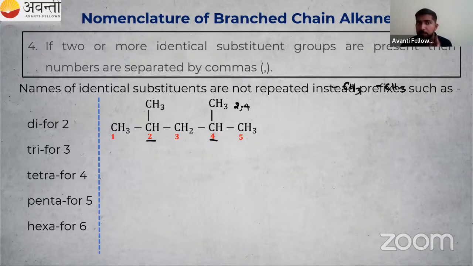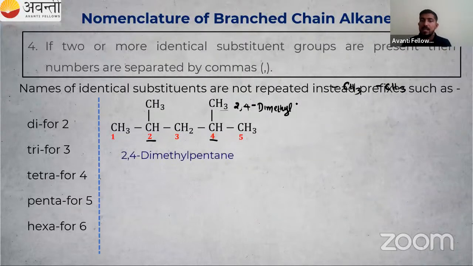These numbers are separated by commas. Then a hyphen. Then I have dimethyl, so that is our dimethyl: 2,4-dimethyl. After that, we have to count the number of carbon atoms in the parent chain. There are 5 carbon atoms, and 5 means the word root is pent. There is no double bond or triple bond, so we use ane: pentane. 2,4-dimethylpentane is the name of this one.